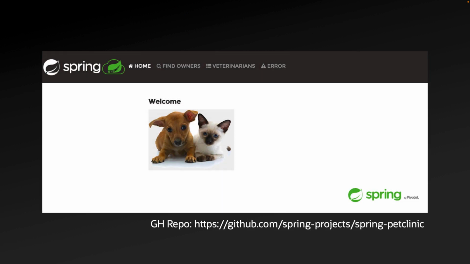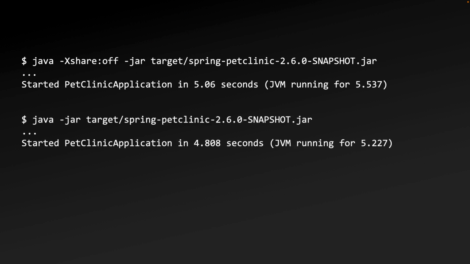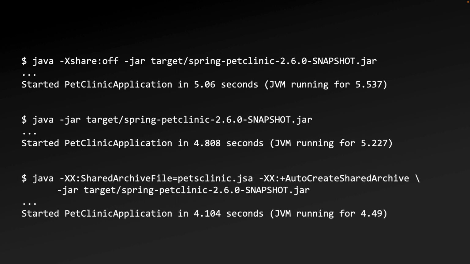Expanding CDS to cover application classes greatly increases the benefits provided by CDS. To demonstrate, we'll use the Pet Clinic app the Spring engineering team put together, link on the screen and in the description. Starting Pet Clinic with CDS disabled usually takes about 5 seconds before the application is ready. Using just a default archive, these numbers drop to about 4.8 seconds. However, when we create a CDS archive for the Pet Clinic app and use that at startup, startup time drops to 4.1 seconds, providing a roughly 18% reduction in this simple example.